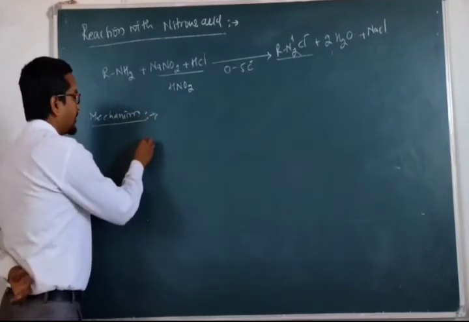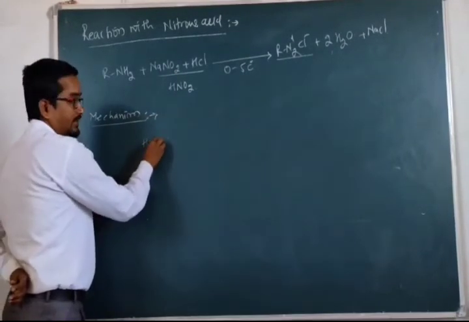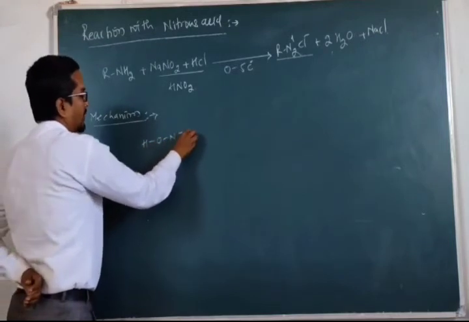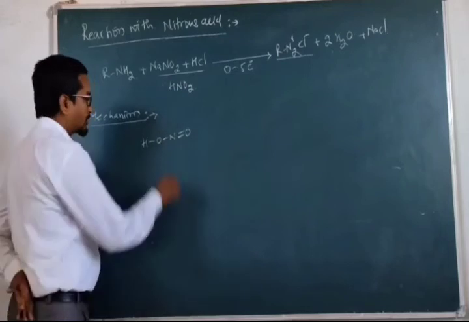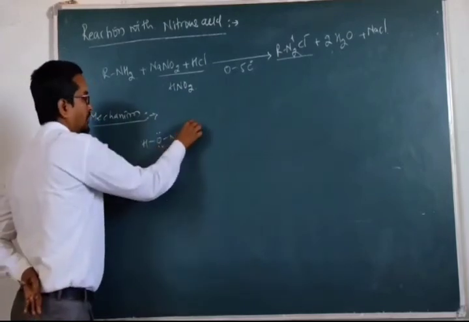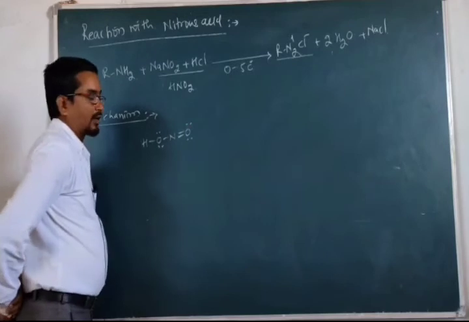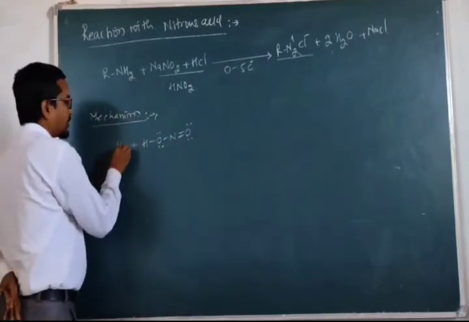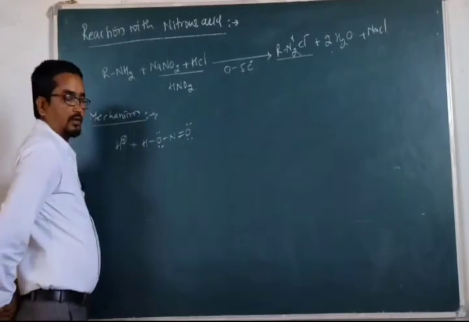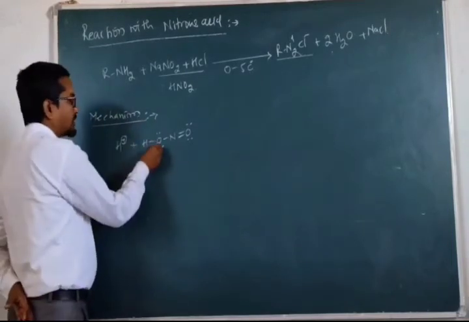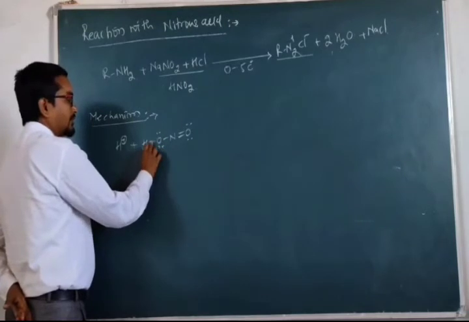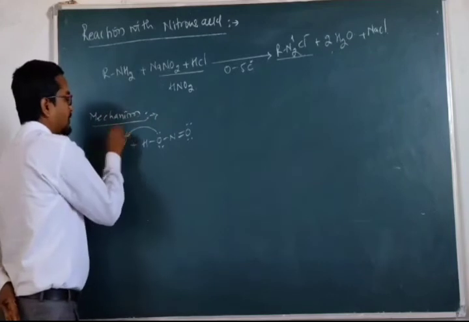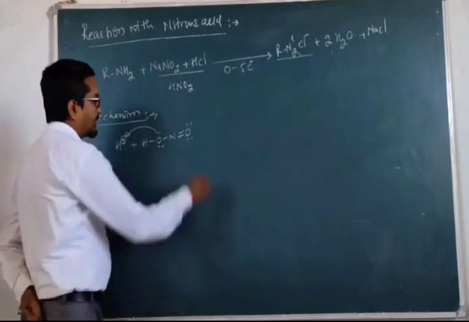HNO2 can be written as HO-N=O, where each oxygen has two lone pairs. In the acid we have a proton. The lone pair of electrons on the oxygen that is singly bonded to hydrogen and nitrogen donates to this proton.